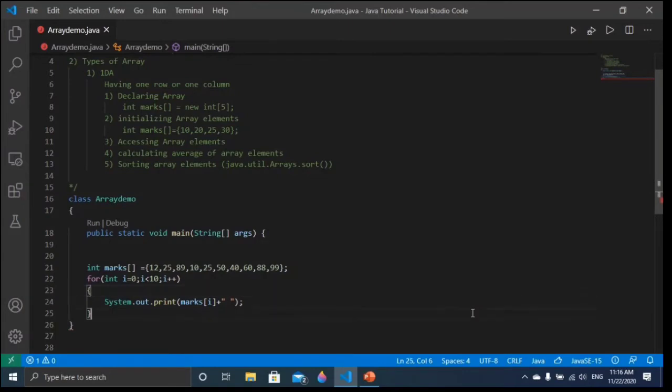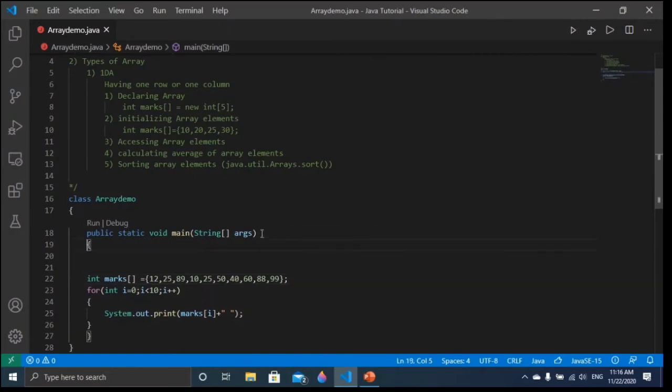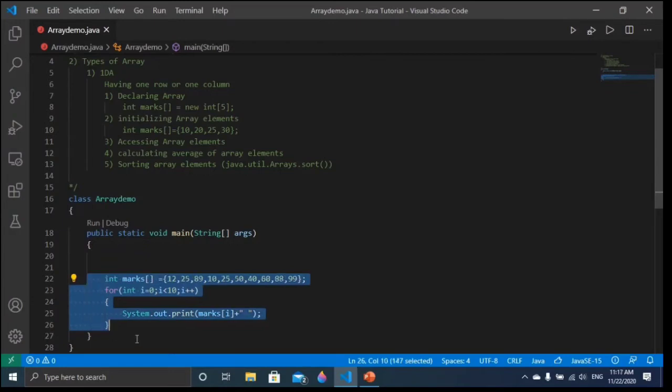Just a minute, friends, I want to arrange it so that it looks better and is easier to understand. Yeah, that is best. Here we are going to understand where the curly bracket is going to open and where it is going to close.